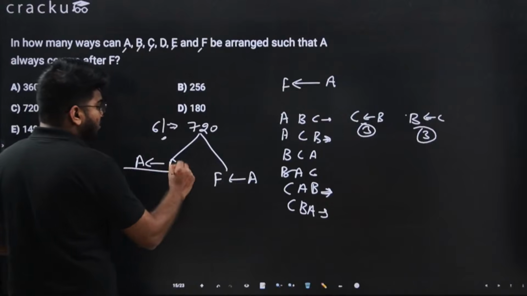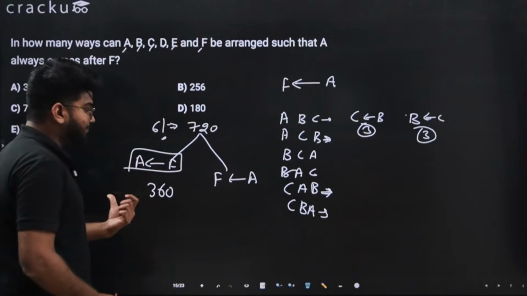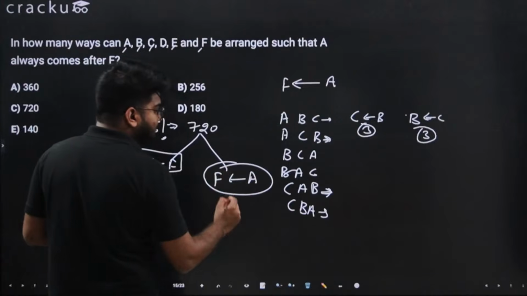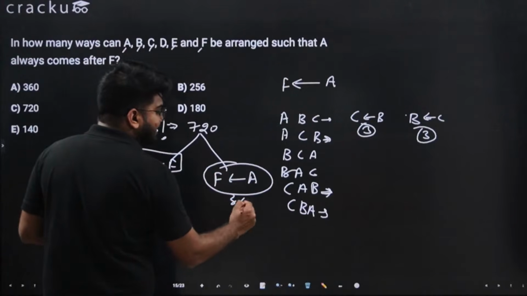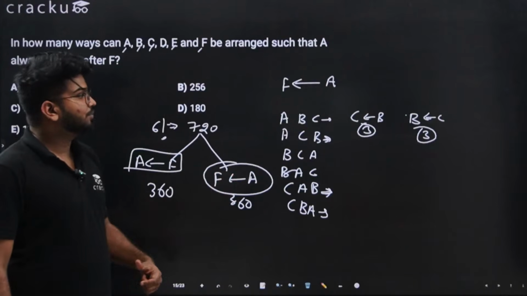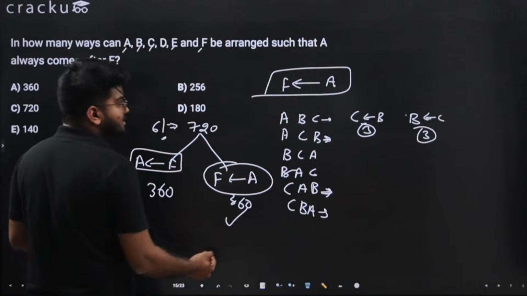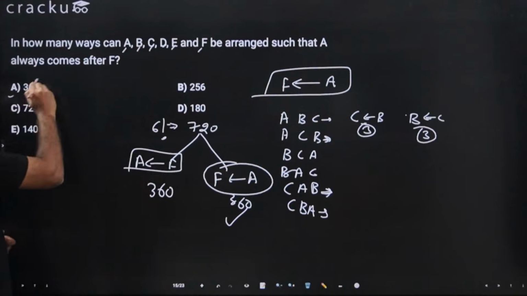So in 360 arrangements A will be to the left of F and in the remaining 360 arrangements F will be ahead of A. So I want this option. This is possible in 360 ways, which is option A.